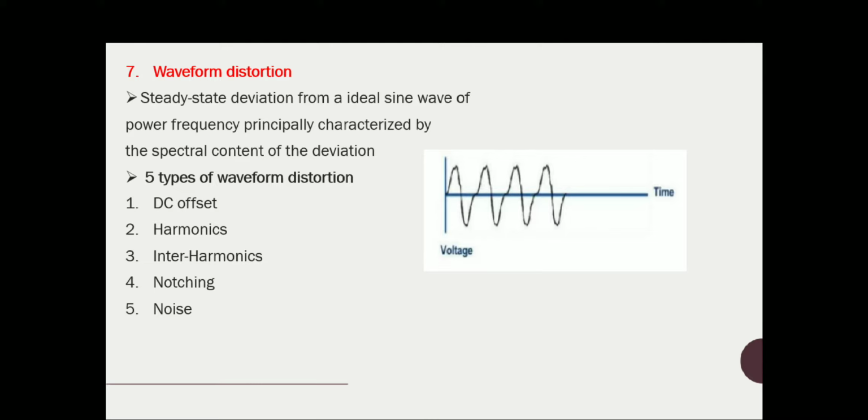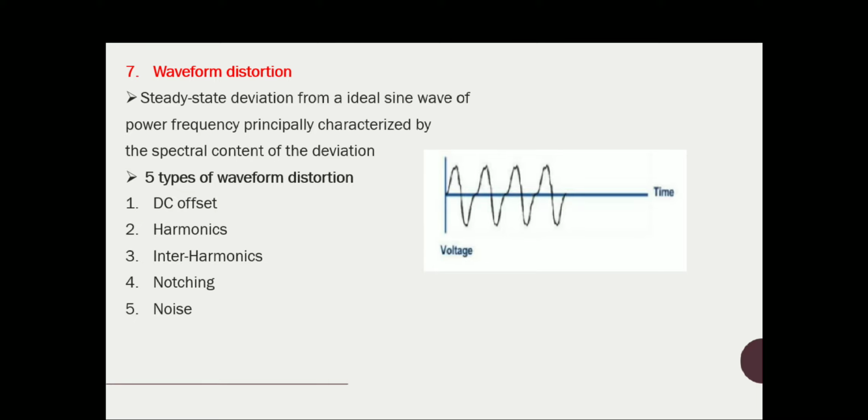So if you see a slightly distorted sinusoidal waveform, it is in this shape because a pure sinusoidal waveform is added up with some other order harmonics. So you can write the equation of this particular waveform as a sum of the fundamental purely sinusoidal waveform plus some other order harmonic waveforms, which results in this kind of distorted waveform.